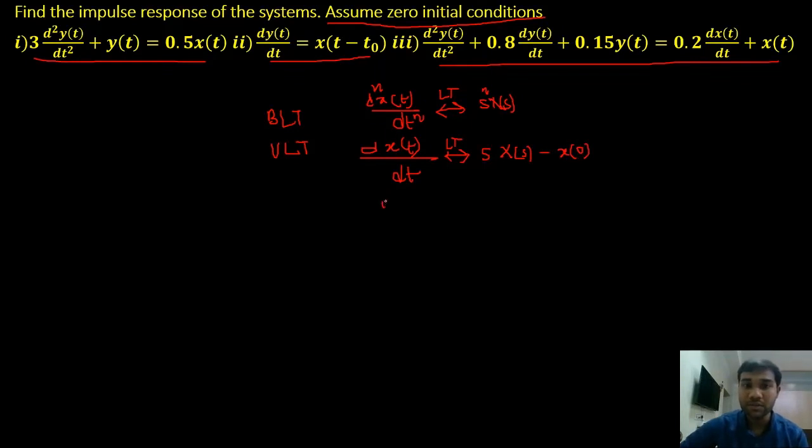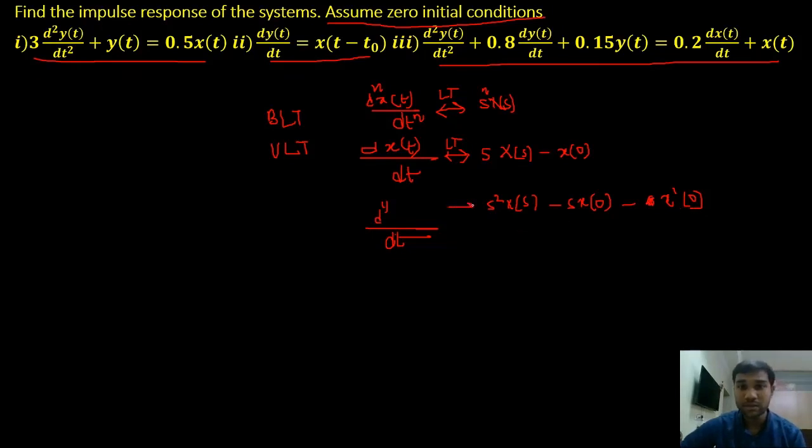For double differentiation, we had s square into x of s minus s into x of 0 minus x dash of 0.